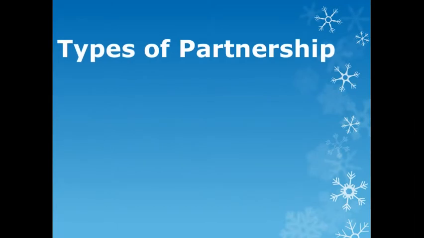Types of partnership. There are basically 4 different types of partnership. First is general partnership. In case of general partnership, the liability of all the partners is unlimited except in the case of minor. If there is a minor partner in the partnership, then his or her liability is not unlimited.